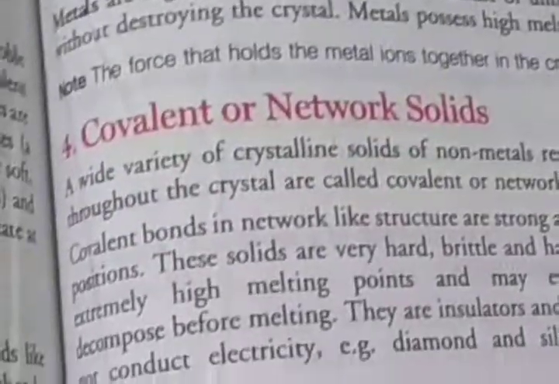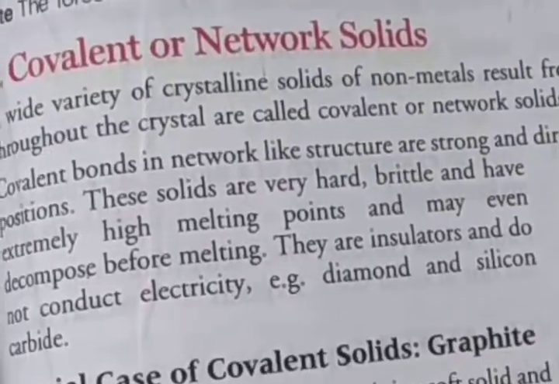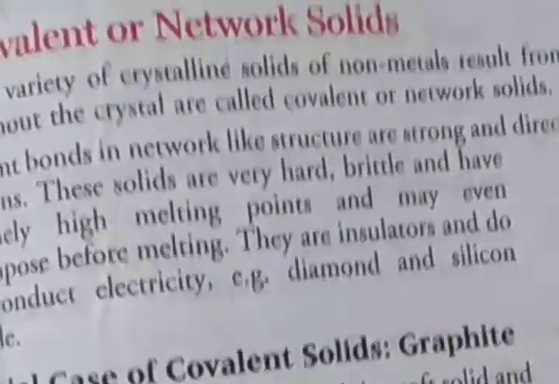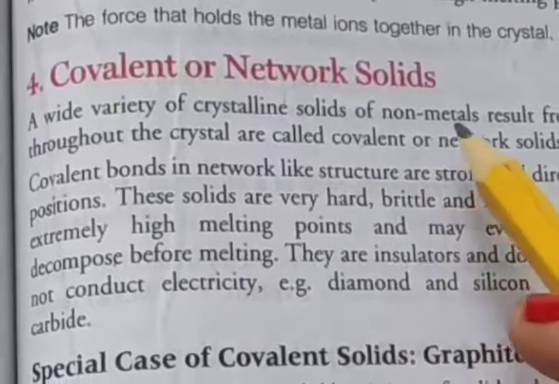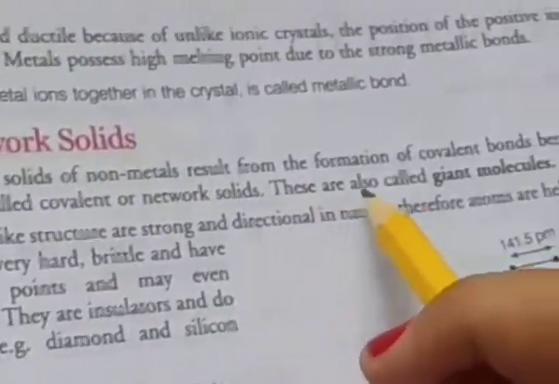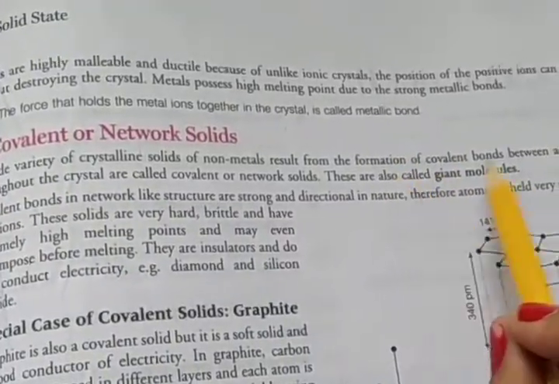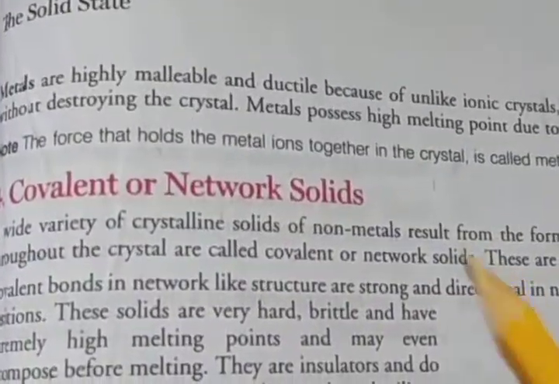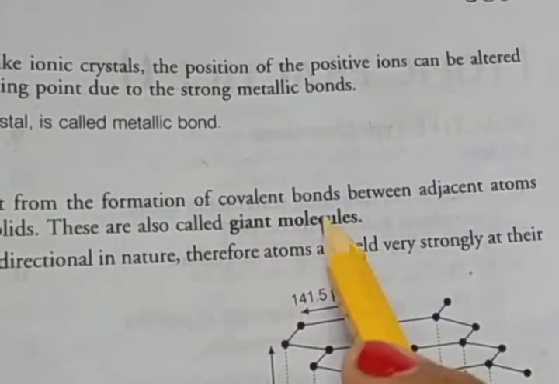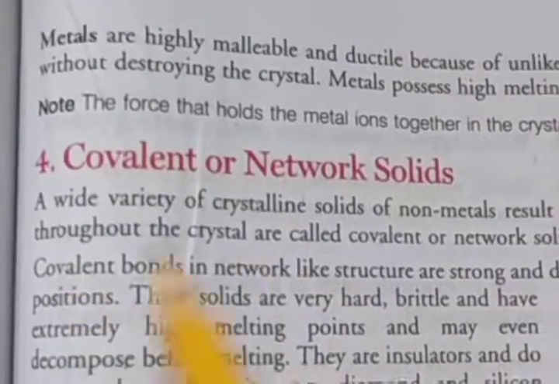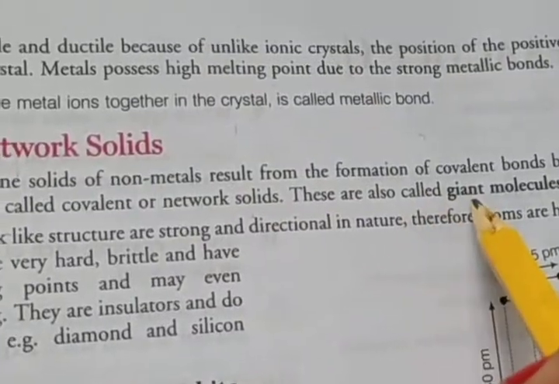So first is molecular solid, second is ionic solid, third is metallic solid, and fourth is covalent or network solid. Covalent or network solid means a wide variety of crystalline solids of non-metals result from the formation of covalent bonds between adjacent atoms throughout the crystal, so they are called covalent or network solids, and these are called giant molecules.